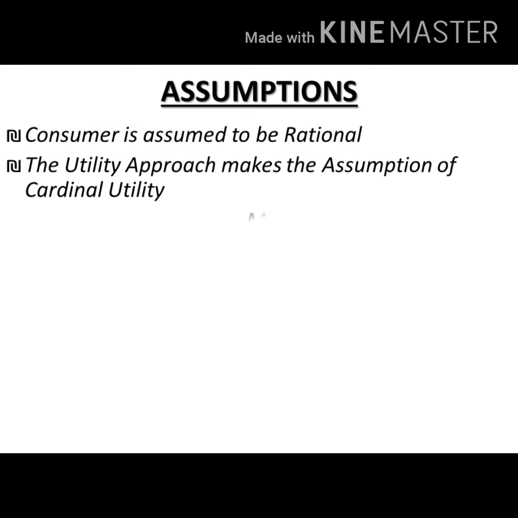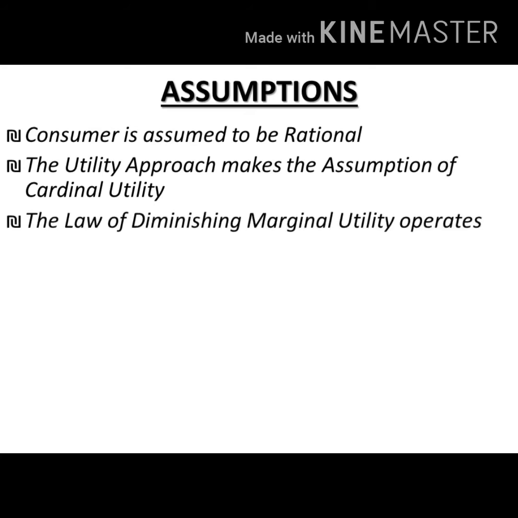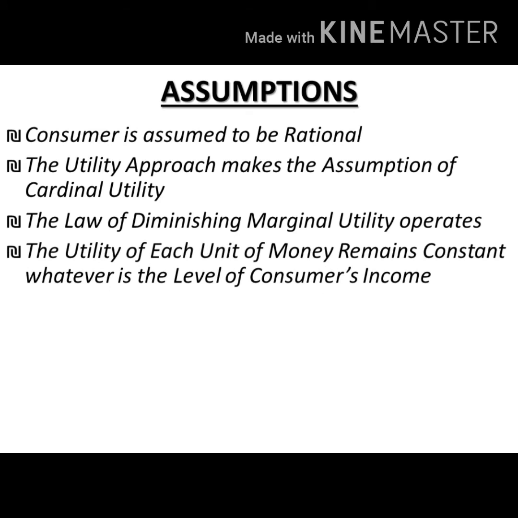Right? Then third, the law of diminishing marginal utility operates, and this law says that as the amount consumed of a commodity increases, the additional satisfaction from the additional unit falls. This is the law. So this law will be in operation while the consumer is spending his money on the purchase of the commodity. Then the fourth assumption says the utility of each unit of money should remain constant.